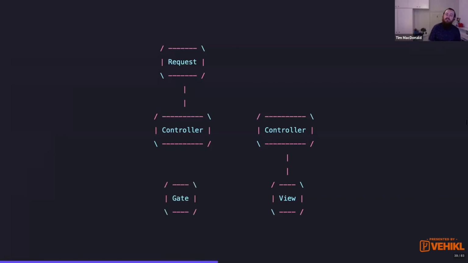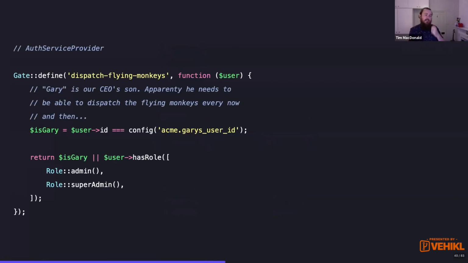But luckily, there's some existing infrastructure called a gate. So we can define a gate called dispatch flying monkeys, and gates allow you to have fine-grained permissions in your application. It also gives us a really nice place to comment why things are happening. So for example, Gary is the CEO's son, and apparently he just needs to be able to dispatch the flying monkeys every now and then, whenever he feels like it on the weekends, things like that. So Gary can go in here, and we've got a nice place to document why Gary's allowed to do this.